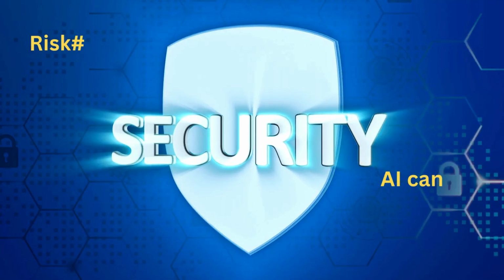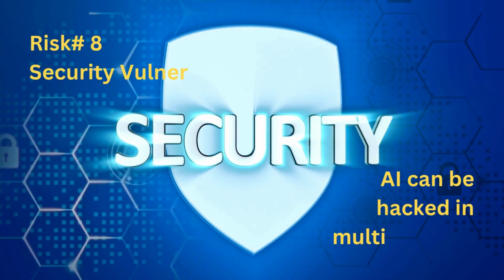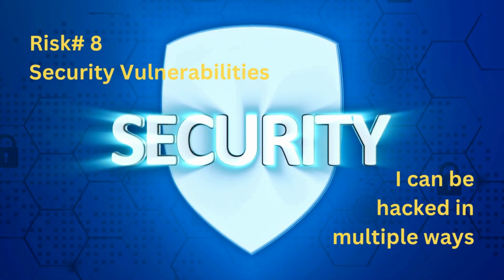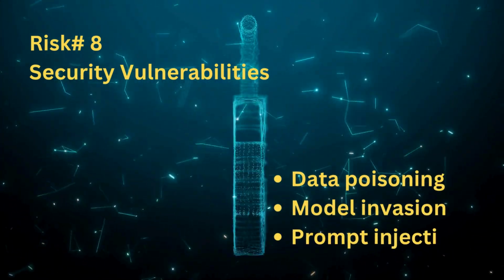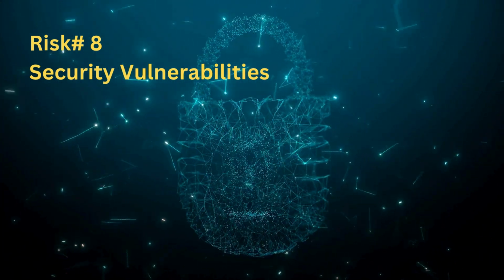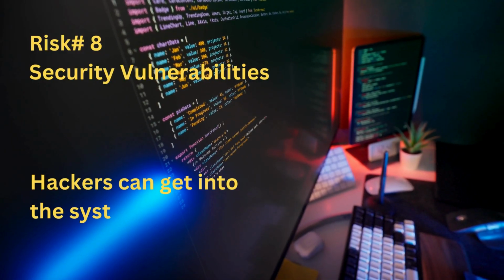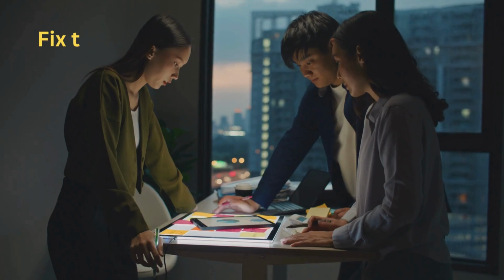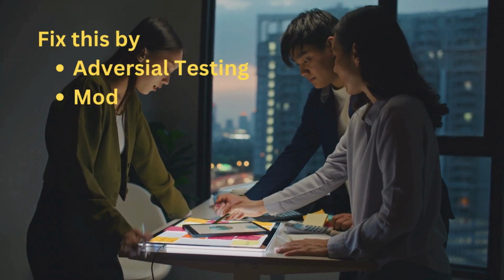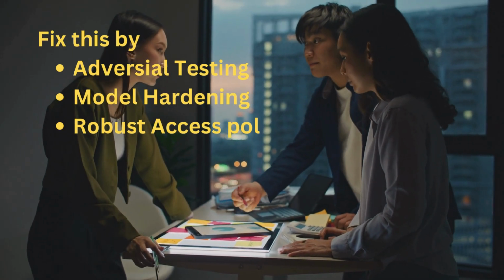Risk number eight, security vulnerabilities. AI can be hacked through data poisoning, model inversion, or prompt injection. Attackers can manipulate inputs to alter predictions or extract sensitive data. Fix this with adversarial testing, model hardening, and robust access control policies.